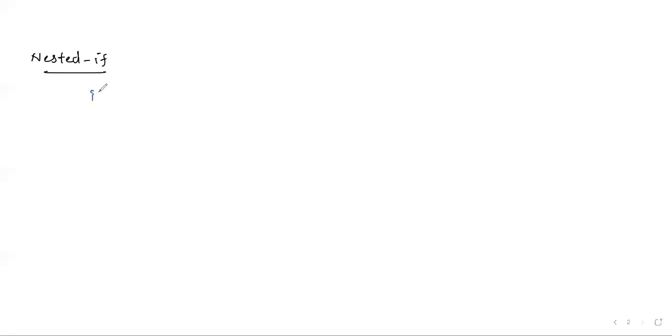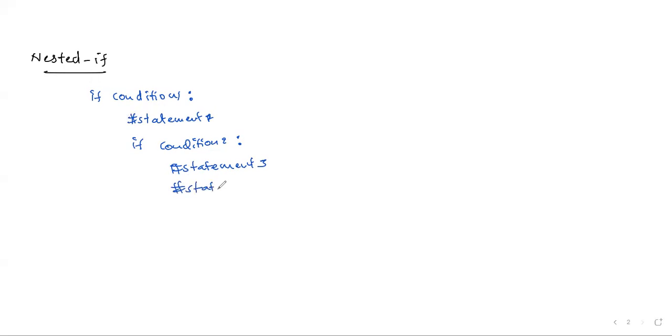Now see here: if condition one, statement one, if condition two. See, both have been started within the same line, and here we have statement three, statement four which have to be executed.